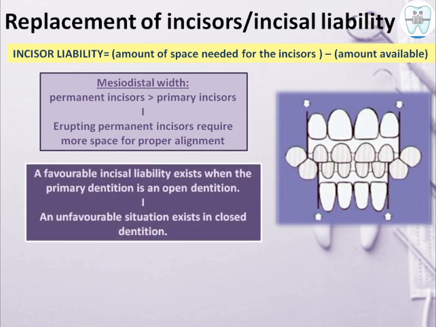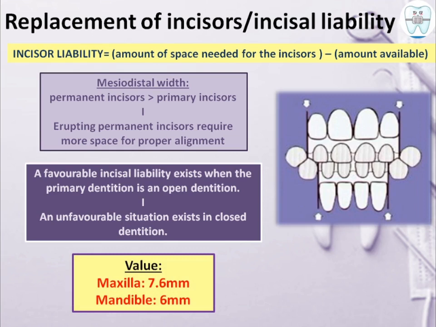A favorable incisal liability exists when the primary dentition is an open dentition और unfavorable situation होगी in closed dentition. देखो क्या बोल रहा है, mesiodistal width मतलब टूथ की चौड़ाई, it is more in permanent incisors obviously और primary incisors की कम होती है. तो erupting incisors को ज़्यादा स्पेस चाहिए for proper alignment ताकि वो crowding ना cause कर सके. बट अगर permanent primary dentition spaced है, तो obviously erupting incisors के लिए स्पेस already available रहेगी. If the primary dentition is closed dentition तो unfavorable situation होगी. Now what is the value of incisal liability?